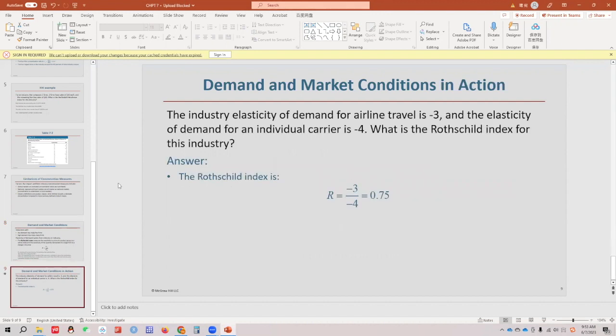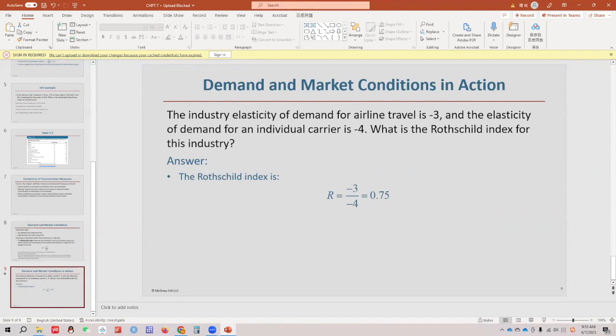Here is an example of how to calculate this. The industry elasticity of demand for airline travel is -3, and the elasticity of demand for an individual carrier is -4. What is the Rothschild index for the industry? You just calculate the quotient, and here it is pretty close to 1. In essence, this airline industry is more concentrated.